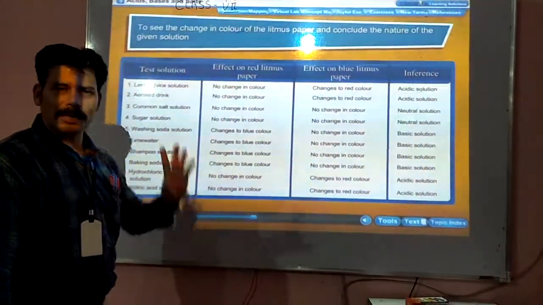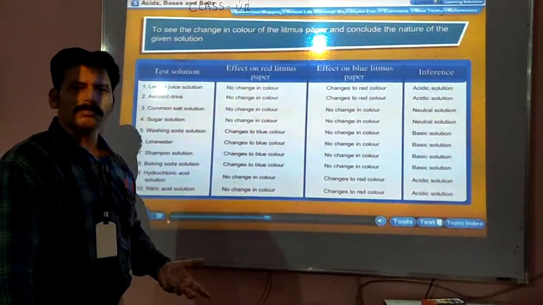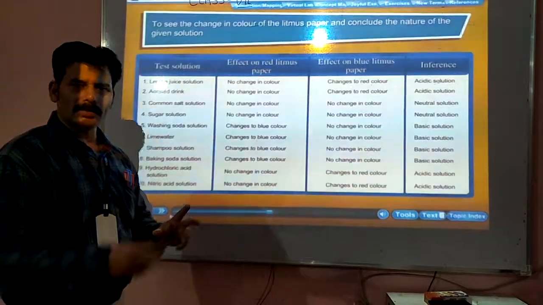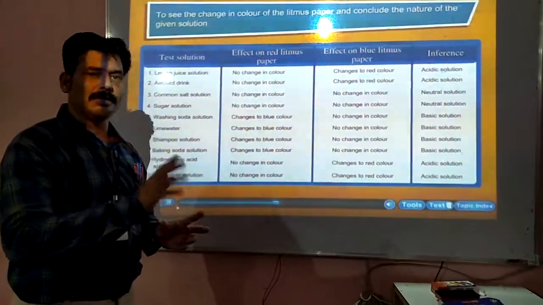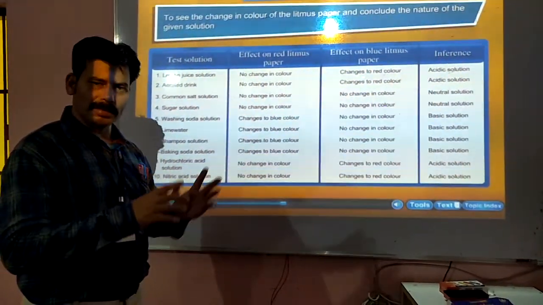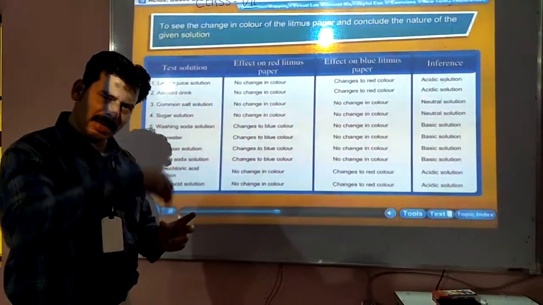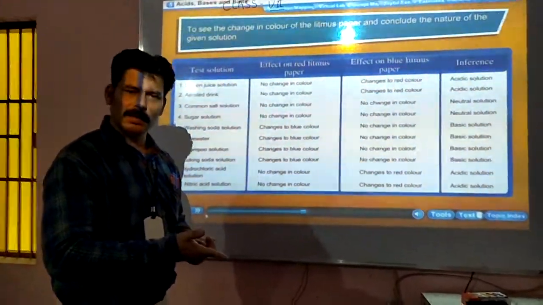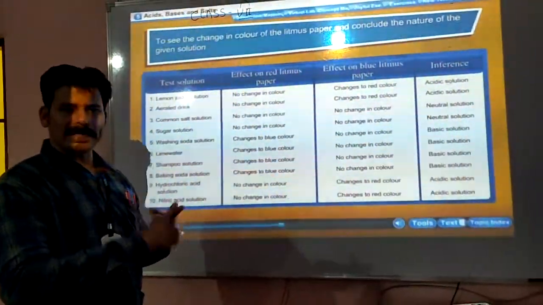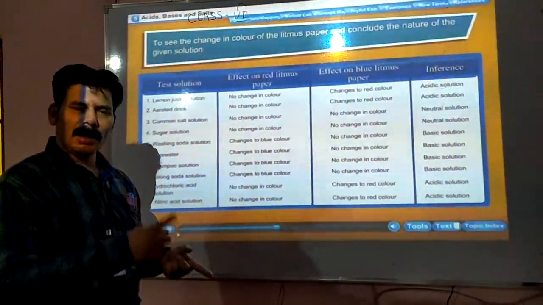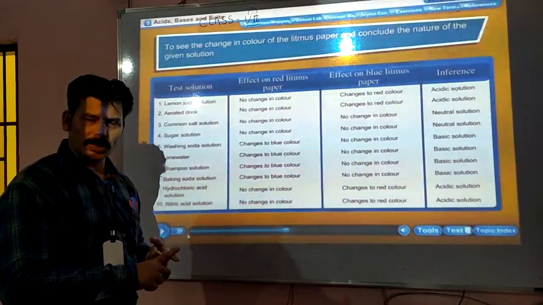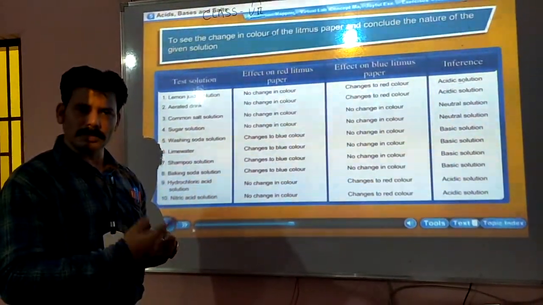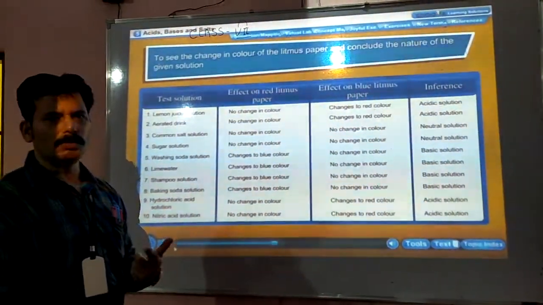Similarly, the basic will change its color. If a base solution is there and we put blue litmus paper, it will not change any color. But in the base solution, if you put a red litmus paper, the red litmus paper will change to blue color. So acid means blue to red, and a basic solution means red litmus paper will change to blue, red to blue.